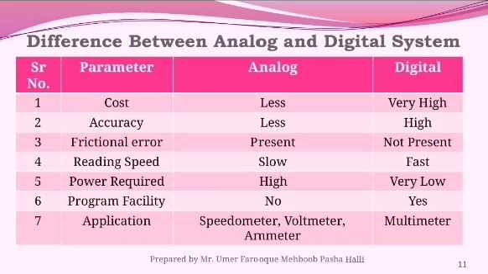That means the reading speed of digital is fast. Power required: obviously analog requires high power, digital requires low power. Program facility: there is no program facility in the analog system, but it is available in the digital system. Applications: the speedometer, voltmeter and ammeter are all analog systems, and the multimeter is the best example of a digital system.